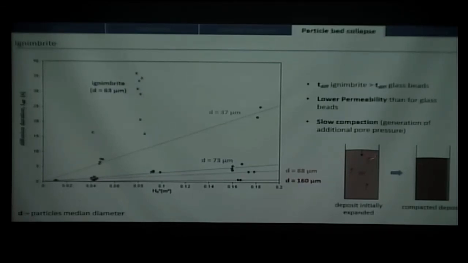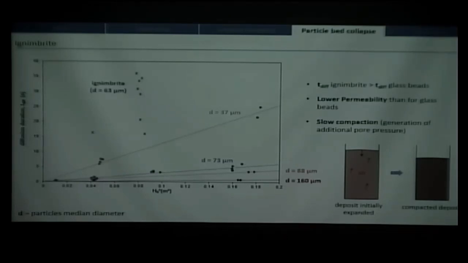And by compacting, we think that the air will be squeezed out of the pores and kind of fluidize, renew the pore pressure of the deposit, even if mostly the pore pressure is diffusing. So that will explain why the diffusion is longer. There is a renewing of pore pressure, which is not the case on the glass beads, or at least of a lower extent.